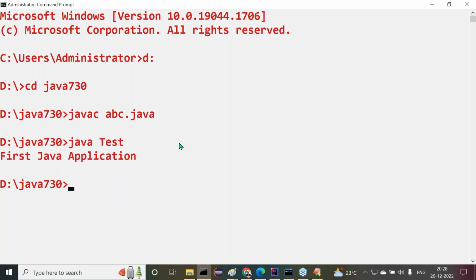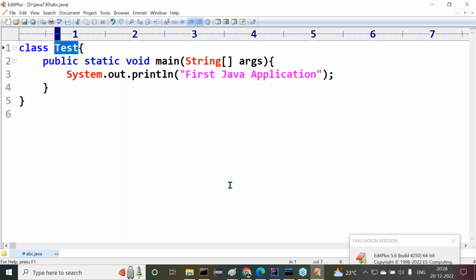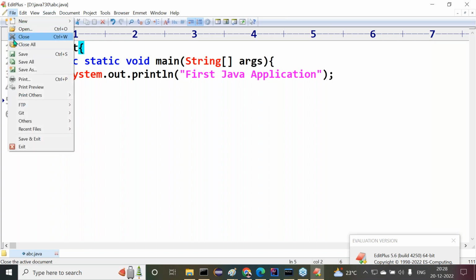What rule is satisfied there? If no element is public, we can save that Java file with any name, like abc.java or xyz.java. Got it or not? I gave abc.java, but what suggestion has Java given? Instead of saving that Java file with any other name, it is suggested to save the Java file with the main method class name.